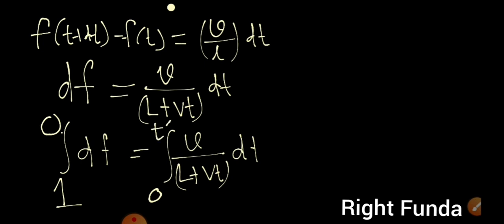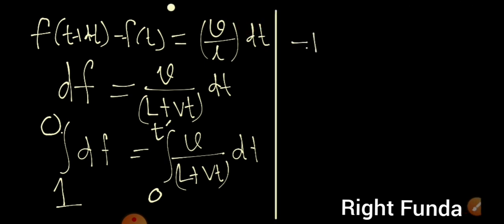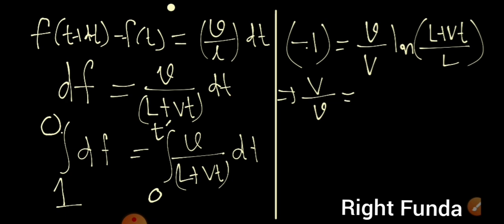So if you simplify this, the left hand side, if you integrate, will be equal to minus 1 after substituting the limit. And the right hand side integration will be equal to v, a constant quantity, the relative velocity of the insect with the rubber band, by capital V, with which the left hand is pulled, into ln of L plus capital Vt by L. I can simplify this. I can write V by v is equal to this ln onto this side, L by L plus Vt.